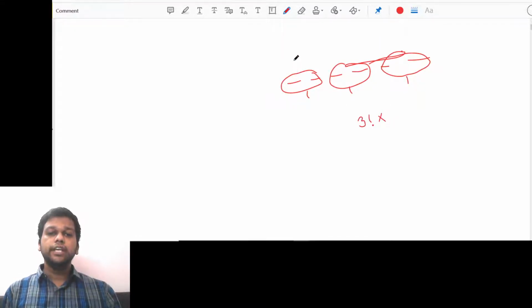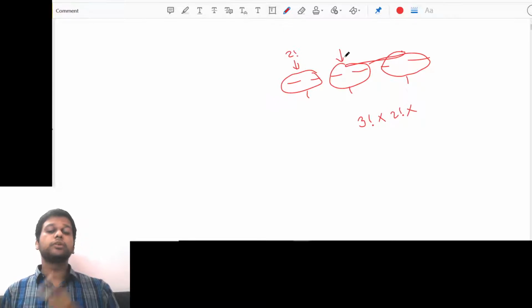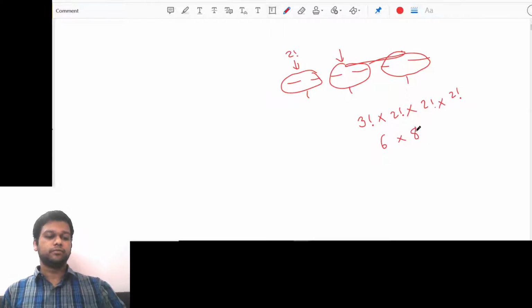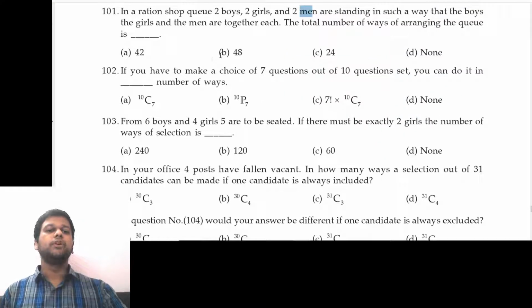And in this box, we can shift them in two ways. So 2 factorial, 2 factorial. And in this box also we can shift them in two ways. So 2 factorial. Sorry. And for this box also 2 factorial. So the answer will be 3 factorial, 6, into 2 factorial, 2 factorial, 2 factorial, 8. So option B, 48. Okay.